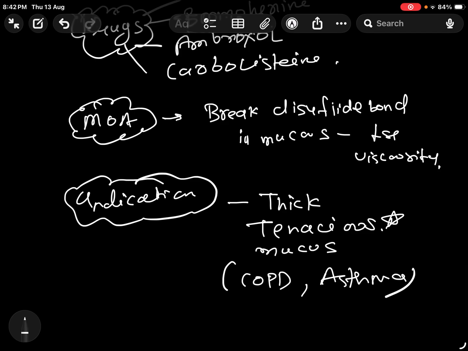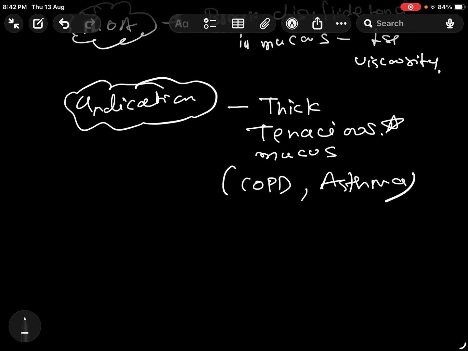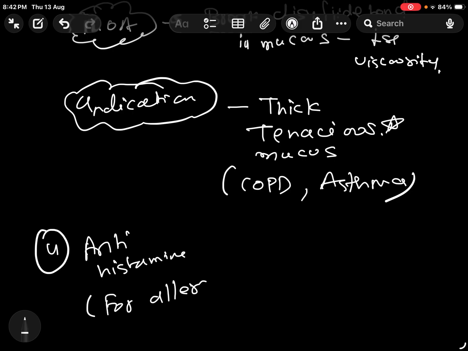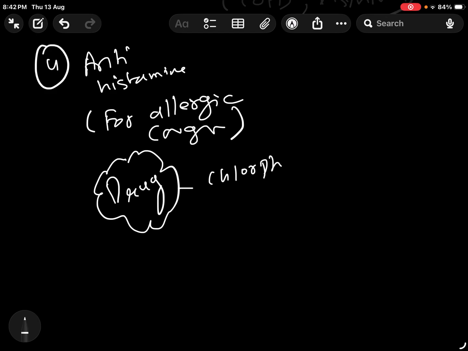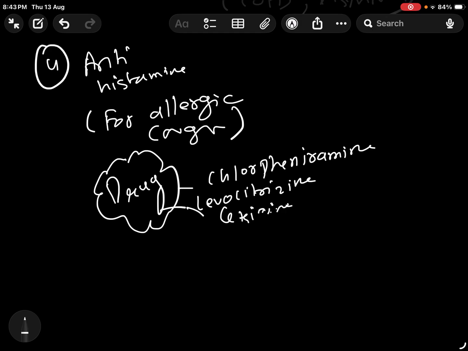Okay, and now the third is your antihistamine, the most important. Now we give antihistamines when we have an allergic cough. What drugs come under antihistamines? The drugs that come under antihistamines are chlorpheniramine, levocetirizine, and cetirizine.